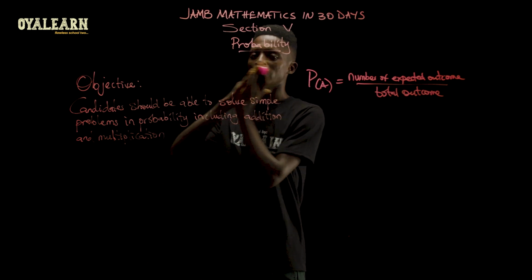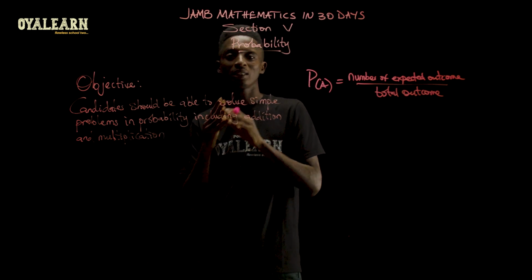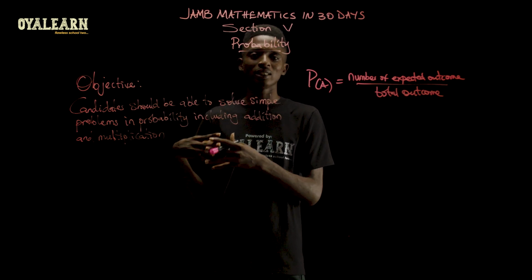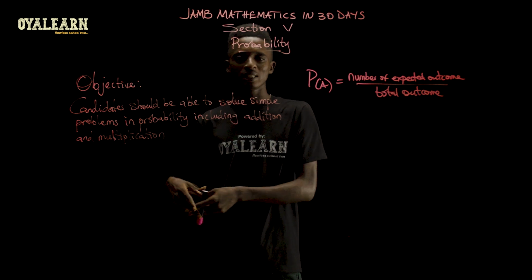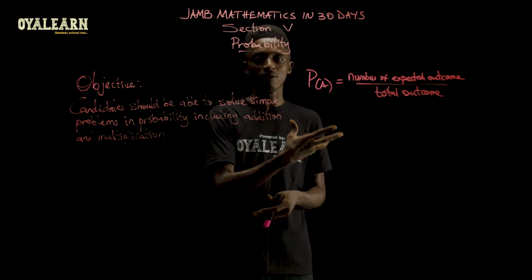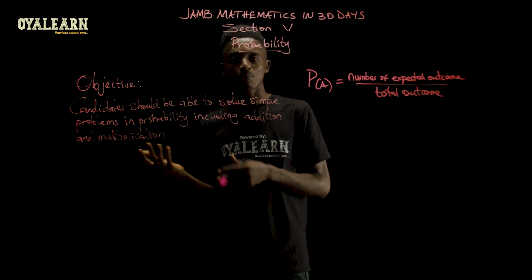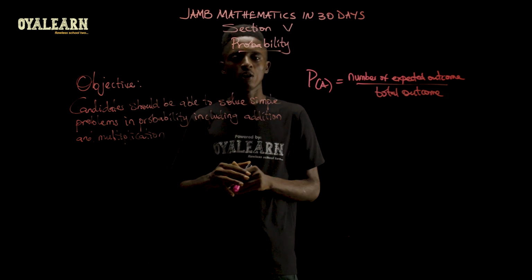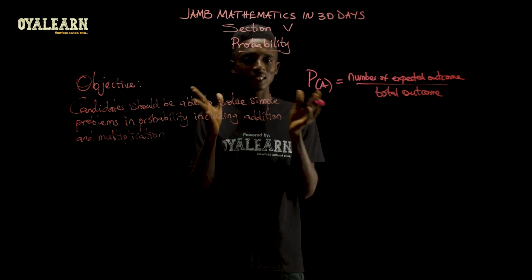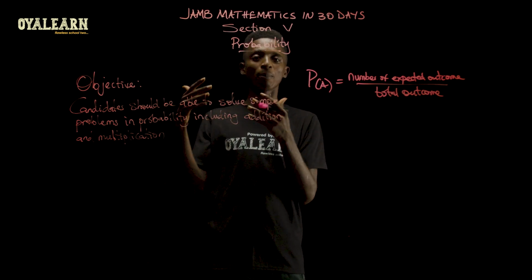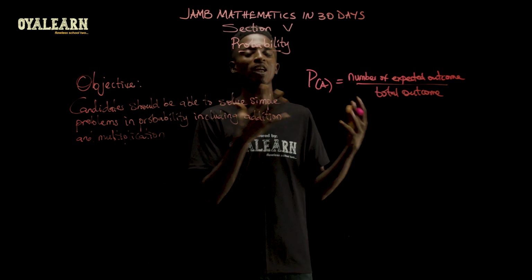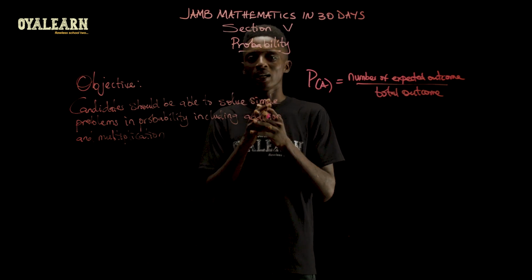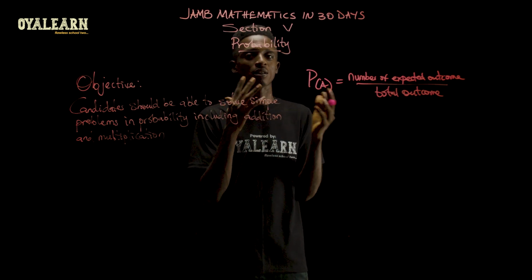We have the experimental probability and the theoretical probability. The experimental aspect is when the event has been carried out already and you can see the outcome for each of those events, and then you are asked to calculate the probability of one of them occurring in future. So that one will be experimental. But in a theoretical case, it hasn't really happened. You're just working based on information you know about such kind of events, and then you work with that and calculate the probability of that event occurring.